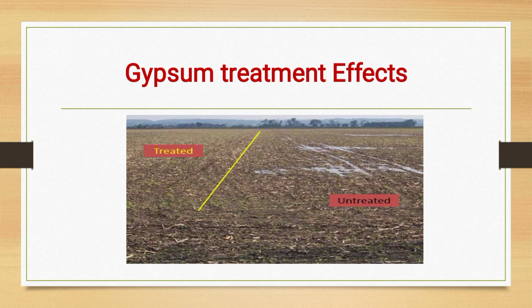These are the actual photographs showing the gypsum treatment effect. This is the untreated and the treated region. In the untreated region, we can see a whitish layer on the surface of the earth, and the treated region is totally clean in this image.